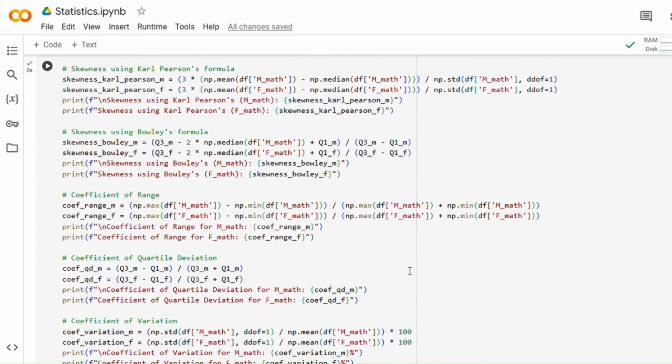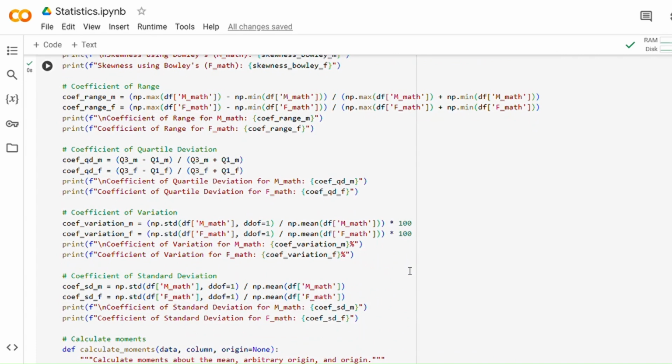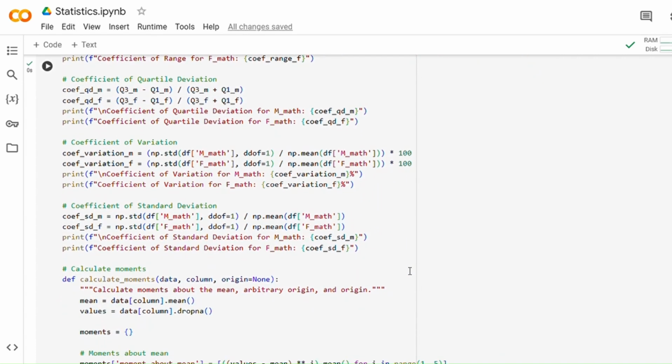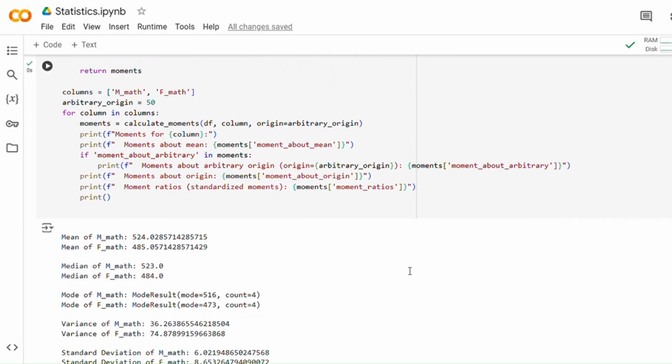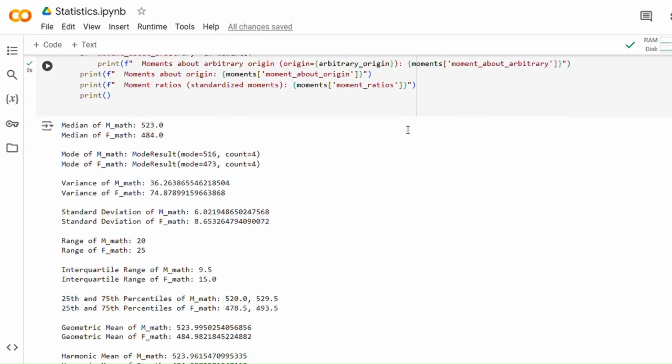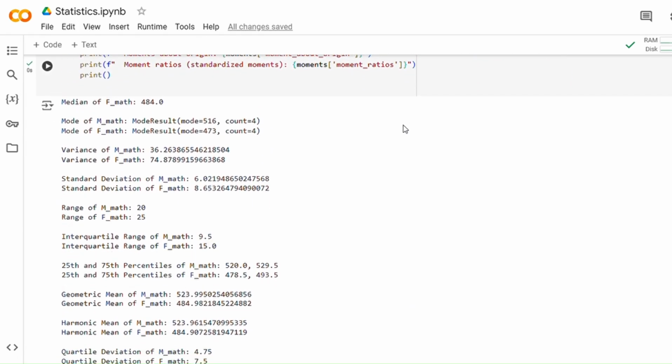I calculated also the coefficient of range, coefficient of quartile deviation, coefficient of variation, and coefficient of standard deviation. I calculated the moments in it, and here is the result of both male and female ungrouped data.